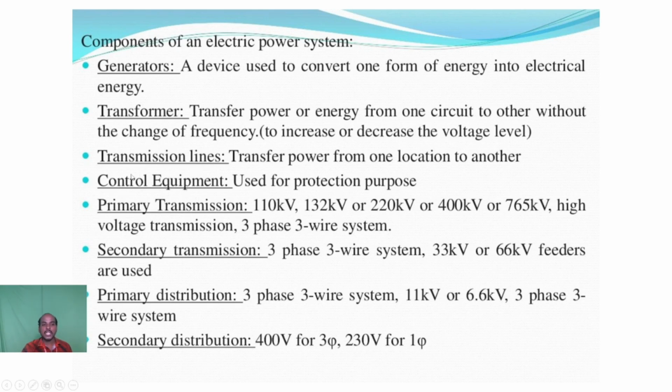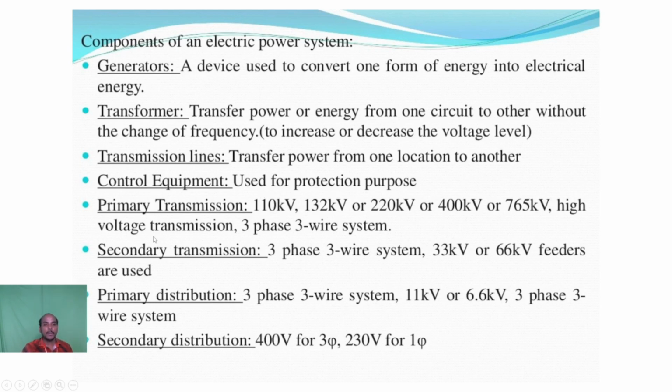Next one, the control equipment. The control equipment is very important. Suppose any fault occurs in generating places or transmission place or distribution end, like a symmetrical fault or unsymmetrical fault. In order to save the healthy part from the fault condition, we need to use control equipment, so circuit breaker, relay, fuse, that kind of control equipment needs to be used to save the system.